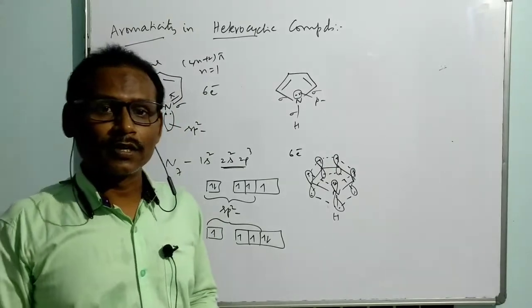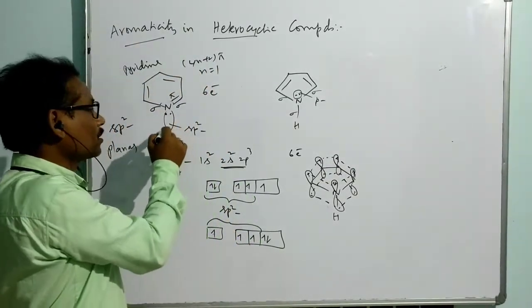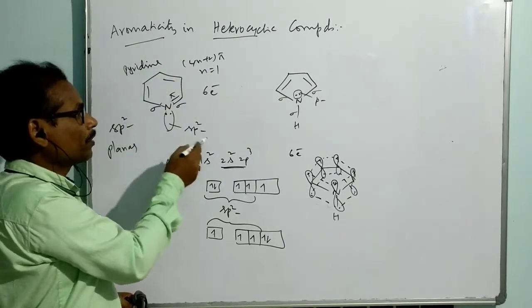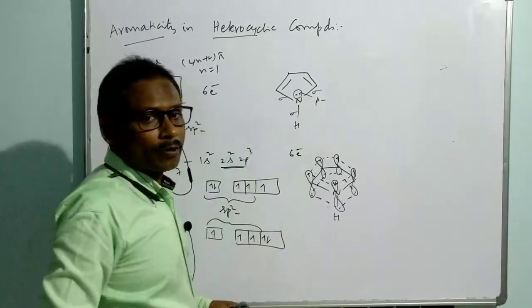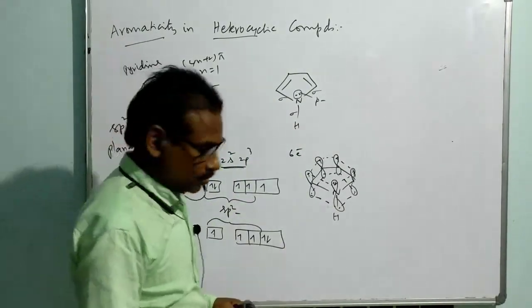So once again it is aromatic. But in this case the lone pair is not a part of the sp2 orbital; it is a part of the p orbital, taking part in conjugation. So like that, this is aromatic, this is also aromatic.